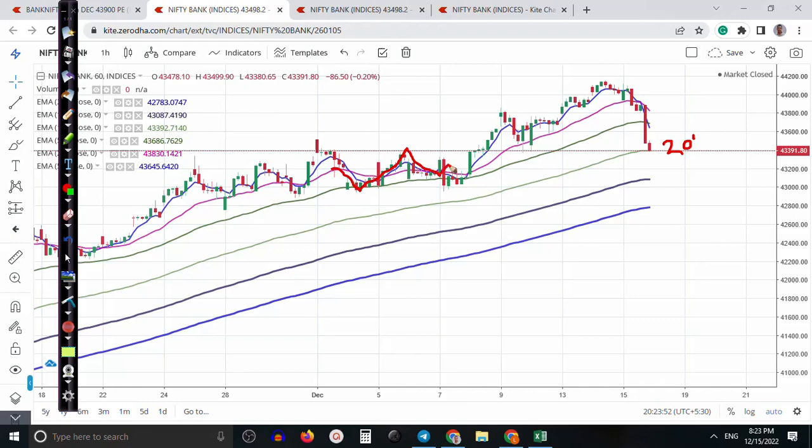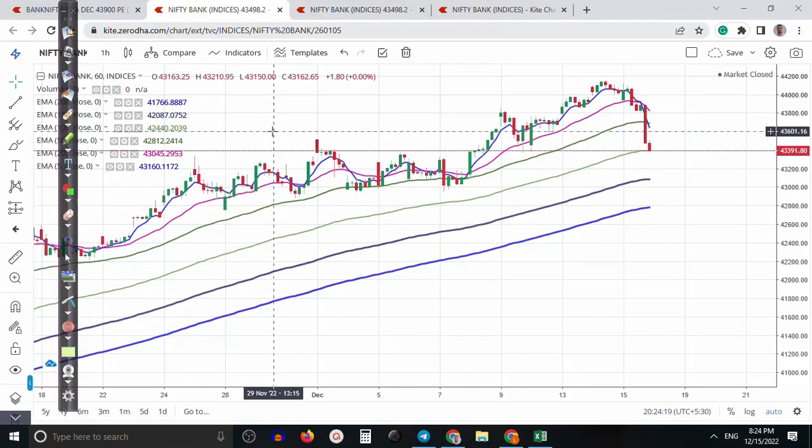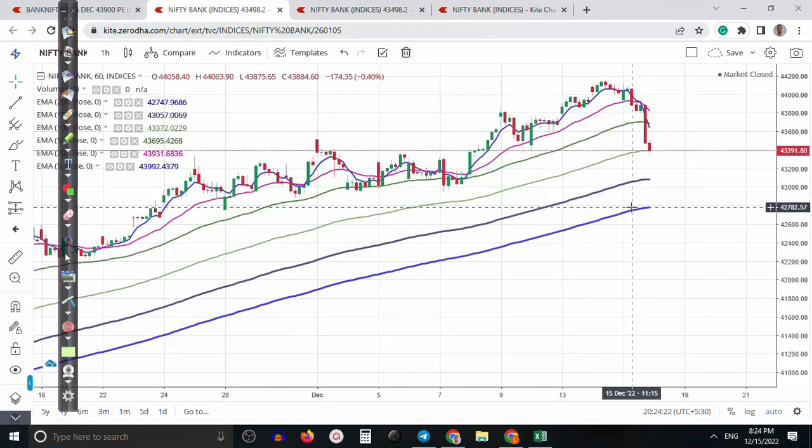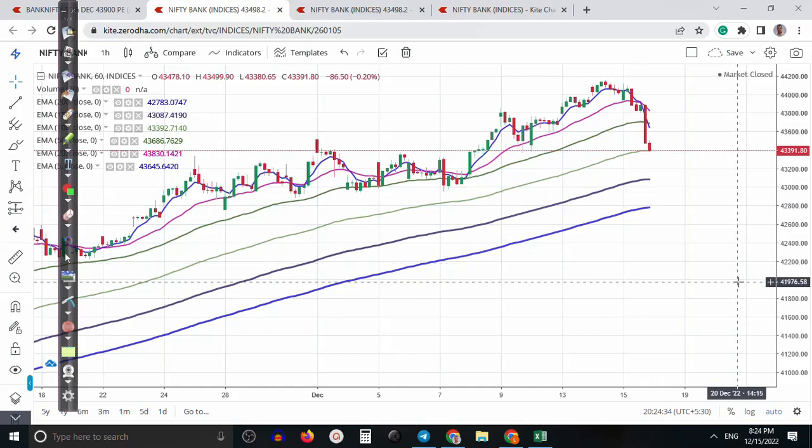behavior, they're bouncing off the 50 moving average, but already they broke this 50 moving average. So I'm expecting that it may pull back around the 200 exponential moving average, EMA, and the next target is 43800. That is my next target, the probability to pull back. All right, so that is why I'm just focusing on the sell side to this level. All right, so tomorrow morning I'll update which direction we will take the position, just upper side or it will be downside.